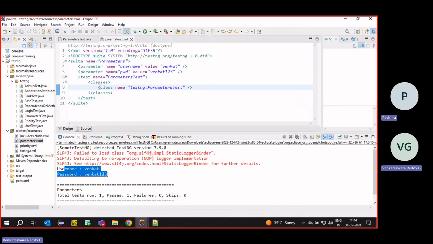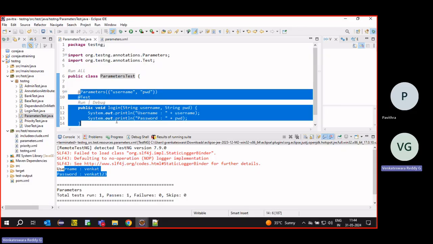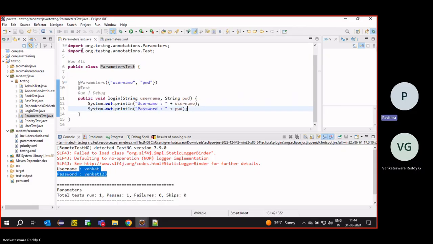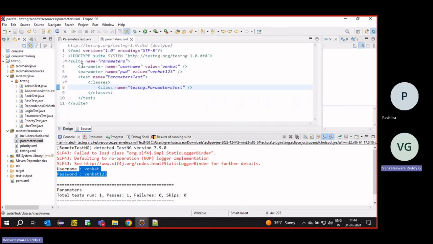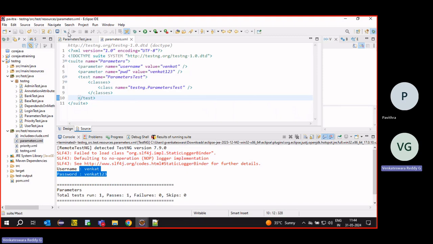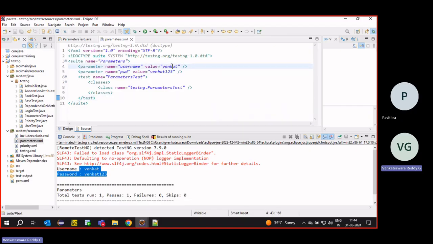So username and password are injected from the TestNG file into the test method, and it is printed here. We can pass any parameters from outside instead of hard coding in the code. So that tomorrow if we want to change it, we need not touch the code. Directly we can change the values here. Tomorrow if the username or password is changed, we can change it from here.